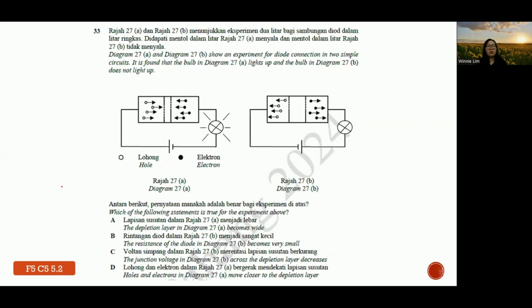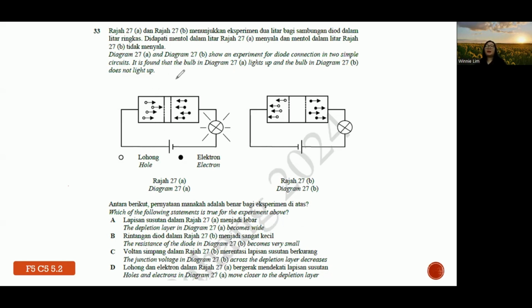Okay, 33. You have these both diagrams showing an experiment for diode connection in two simple circuits. It's found that the bulb in diagram 27A lights up, and 27B does not light up. Which of the following statements is true for the experiment? So first you all need to know what type of connection is involved.